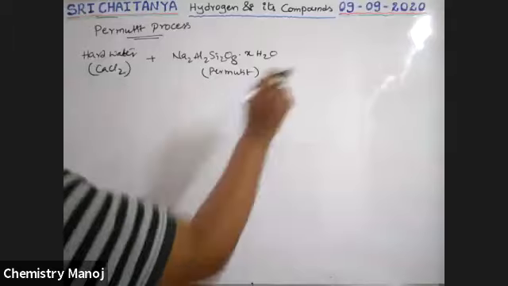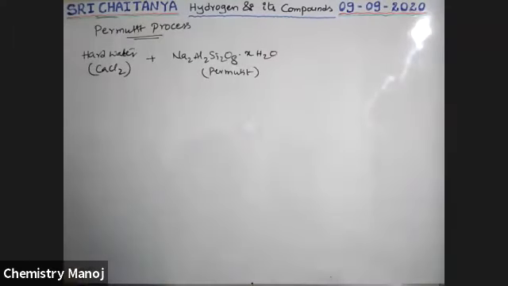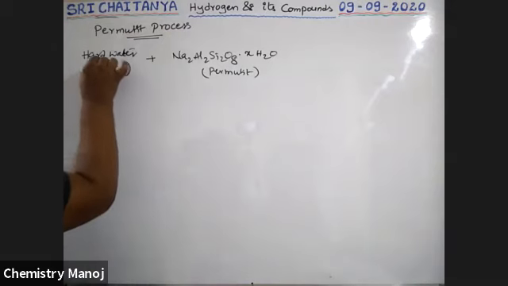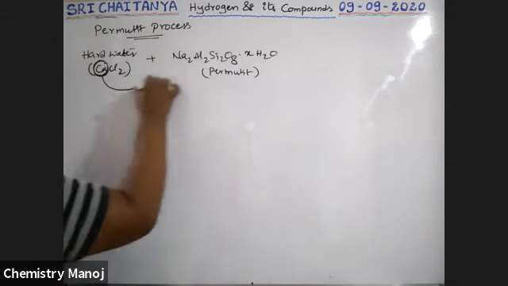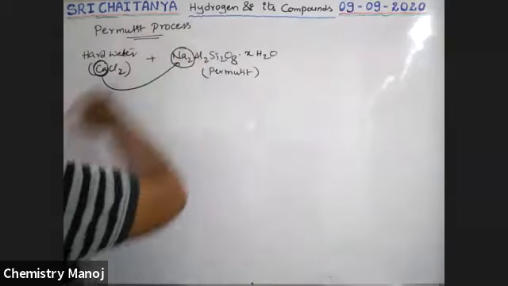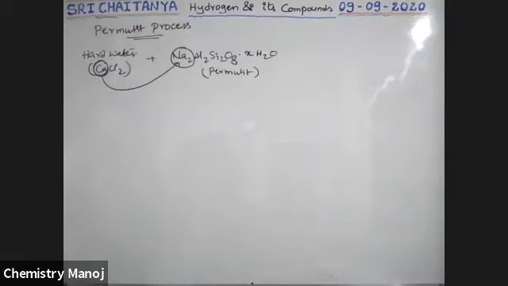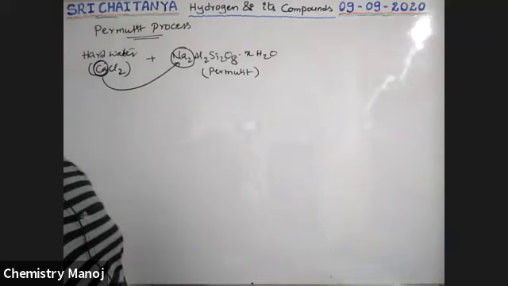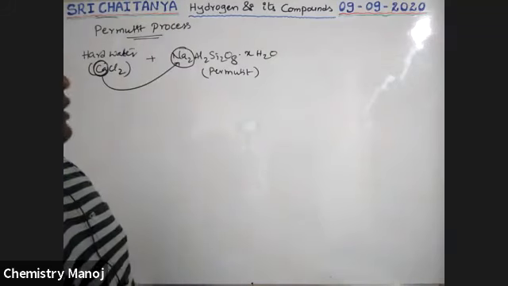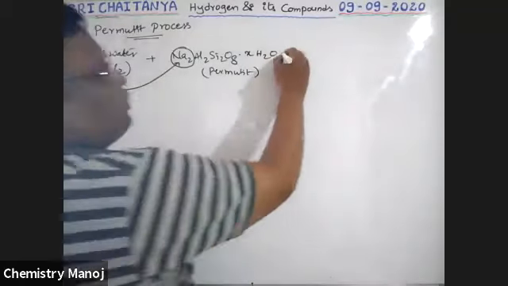So through this permutit, this hard water is passed. Now the calcium ions present in hard water replace the sodium ions present in the permutit.